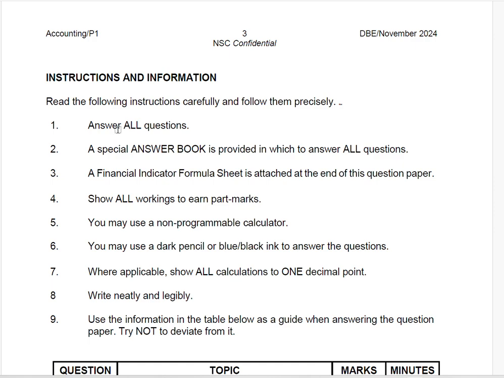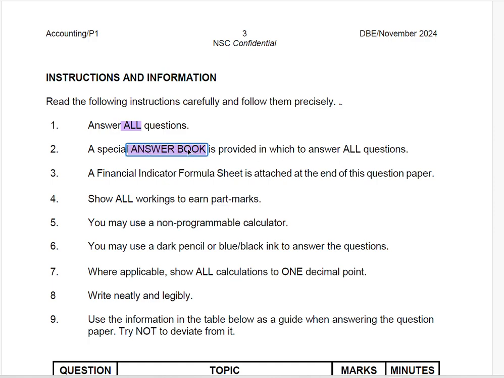Number one, answer all questions. It is very important to understand that the accounting paper is unlike your economics paper as well as business studies. You have to answer all questions. All questions that will be provided to you in the paper, you need to answer them. Do not make a selection or choose which one you want to answer and which one you don't want to answer. So answer everything.